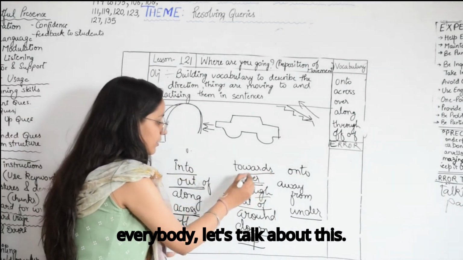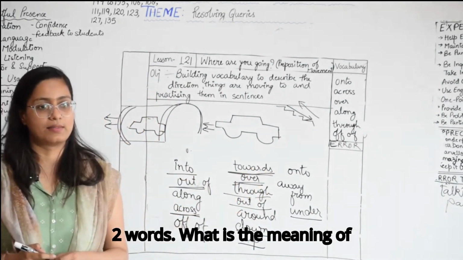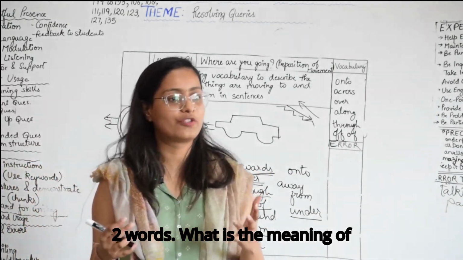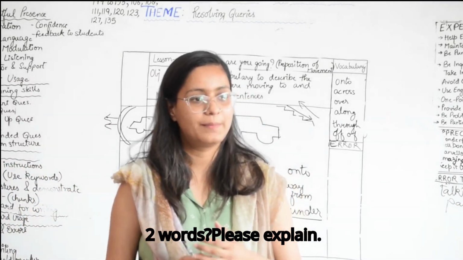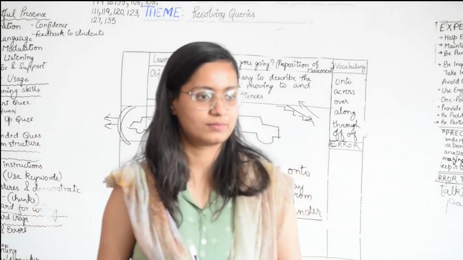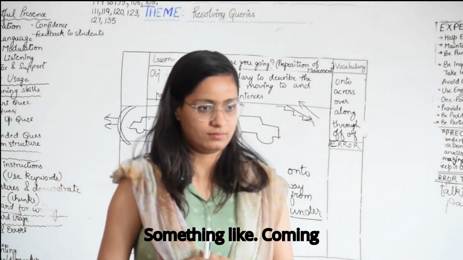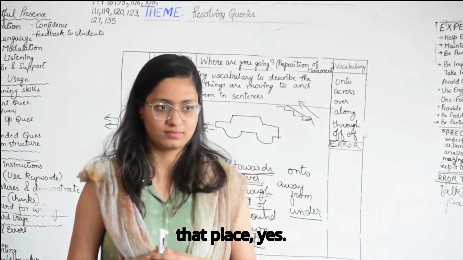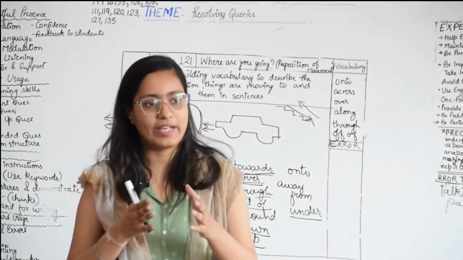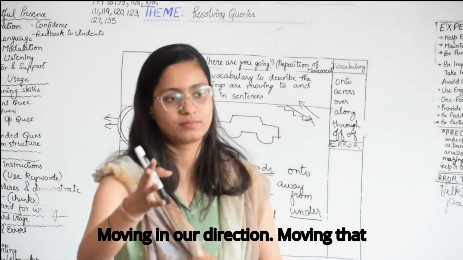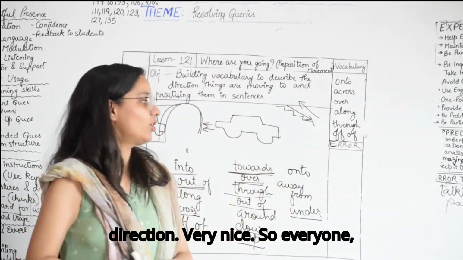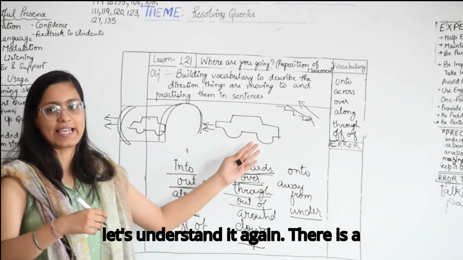Let's talk about this: towards. What is the meaning of towards? Please explain. Something like coming to that place, moving in a direction, moving in that direction. Very nice. So everyone, let's understand it again.